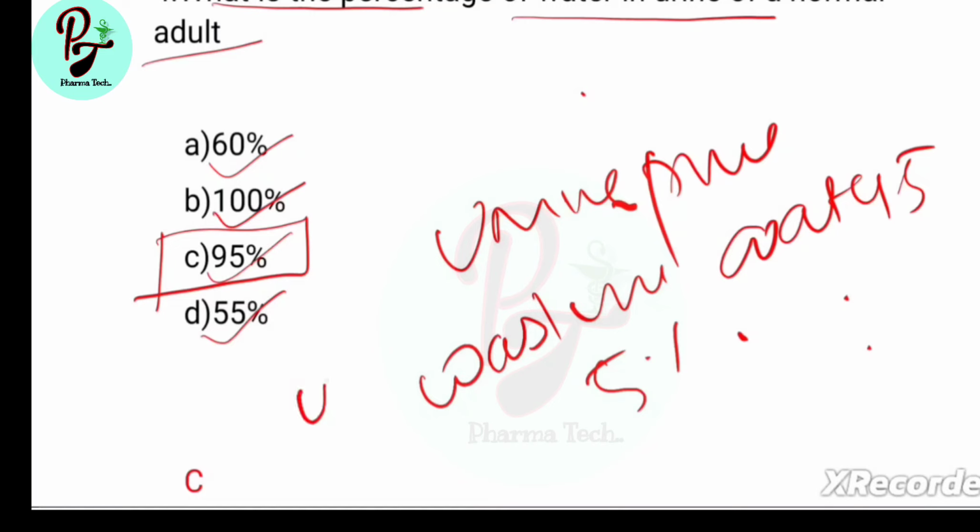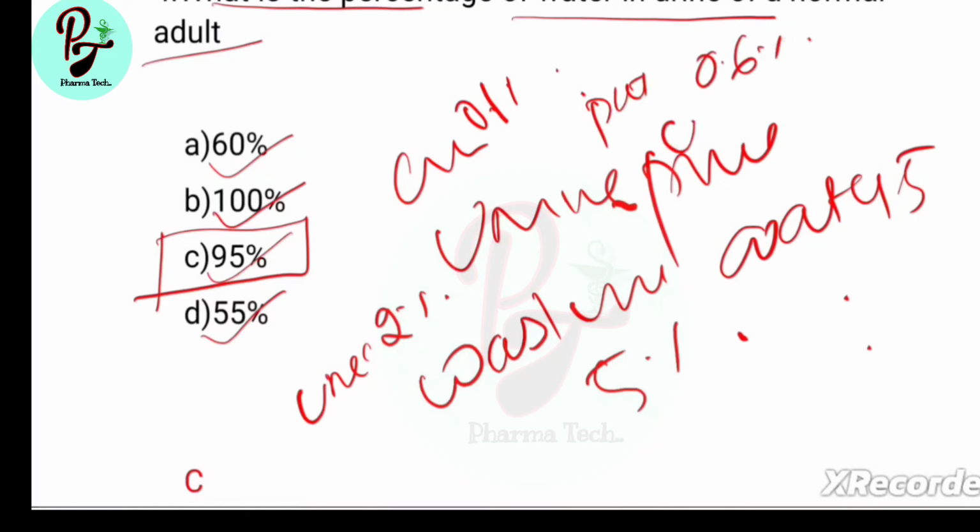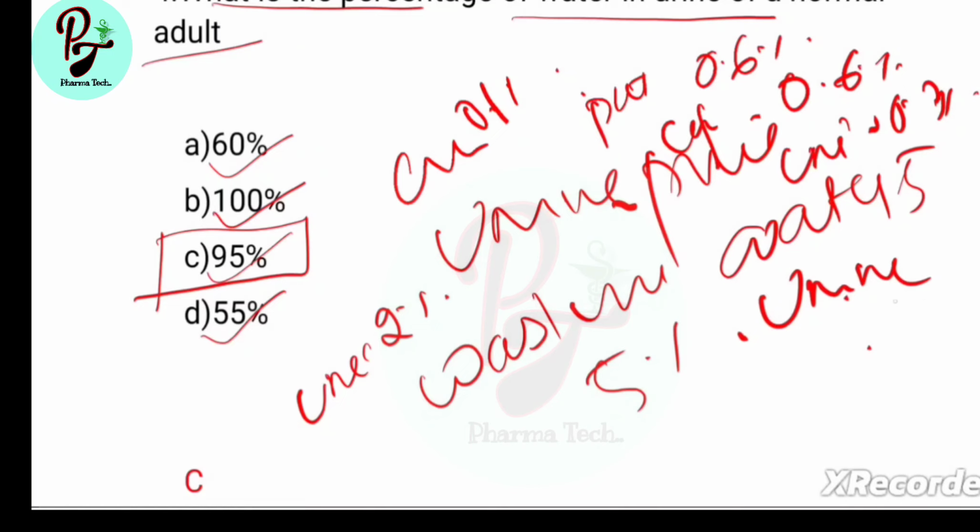These are urea 2%, creatinine 0.1%, potassium 0.6%, chloride 0.6%, uric acid 0.3%, and other pigments, hormones, metabolites and amino acids in small portion in urine. Most important.